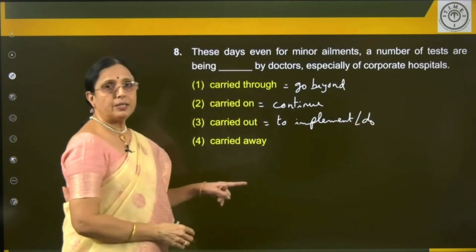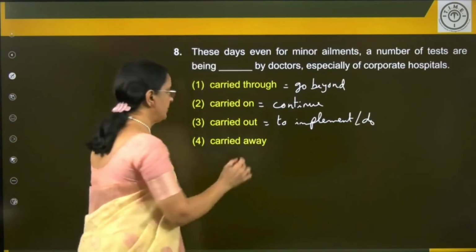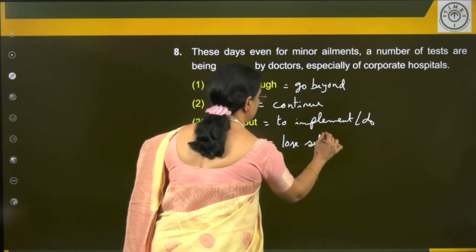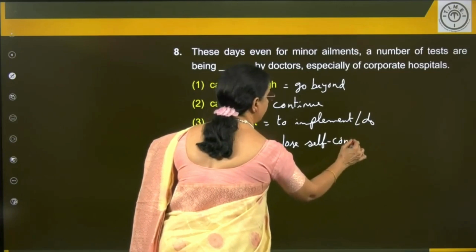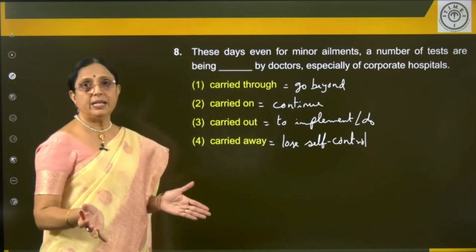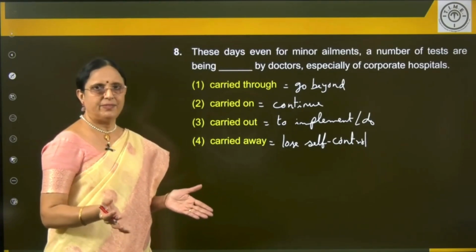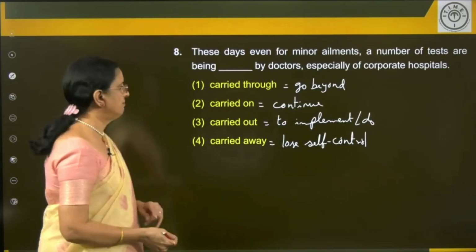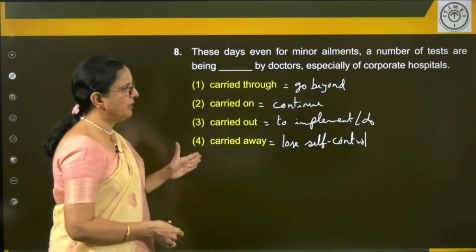Carried away is what? Lose self-control or be overexcited. So don't be carried away by flattery. So don't be overexcited when somebody flatters you. You have got an idea here.